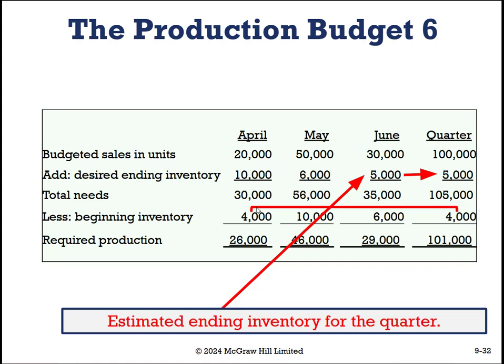Remember, the beginning inventory is the beginning inventory of the quarter, which was also the end of the month for the April 1st rollover. And that's 4,000, meaning that for the quarter, we need 105 minus what we have on hand at the beginning of the quarter, which was March 31st, which was April 1st. That means we need to produce 101,000 items for the quarter. And if you add these up, that also equals 101. And all of this matrix adds as it should. Very exciting. All right, so this is your production budget.